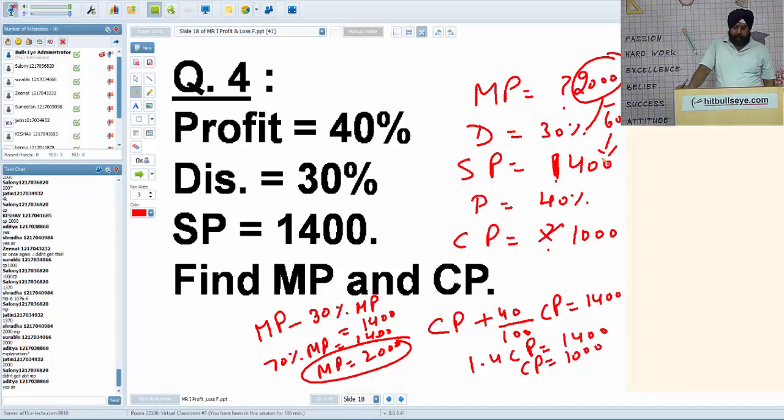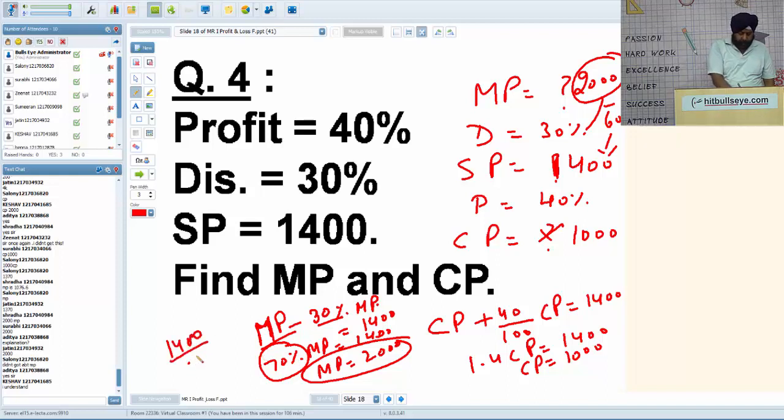I said discount is always on the mark price, Saloni. So you have to subtract discount from mark price. So mark price, say I wrote MP. Mark price minus 30% of mark price. Anything subtracting 30% will give you 70%. So it's 0.7 of mark price is 1400. So mark price comes out to be 1400 upon 0.7. It's none other than 2000. You reverse check it. If the mark price is 2000, 30% of 2000 is 600. So 2000 minus 600 will give you 1400.